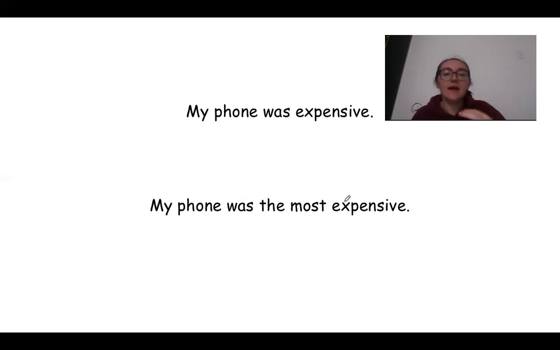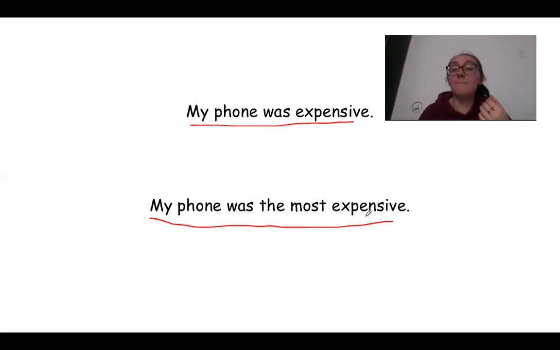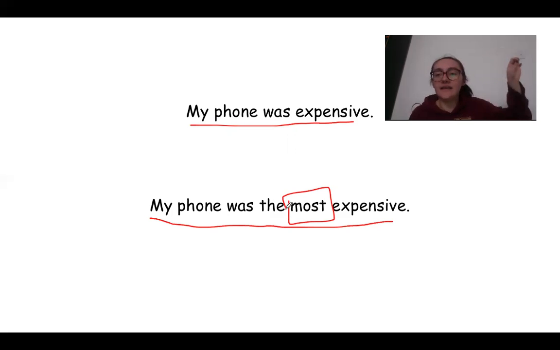So if you said, my phone was expensive, when I bought my phone it was expensive. That's saying I paid a lot of money for my phone. If you said my phone was the most expensive, it means that you bought the phone that was the most money in the store. So when you went to buy your phone, it was more money than all of the other phones. So that's what it means. That's what the difference is.